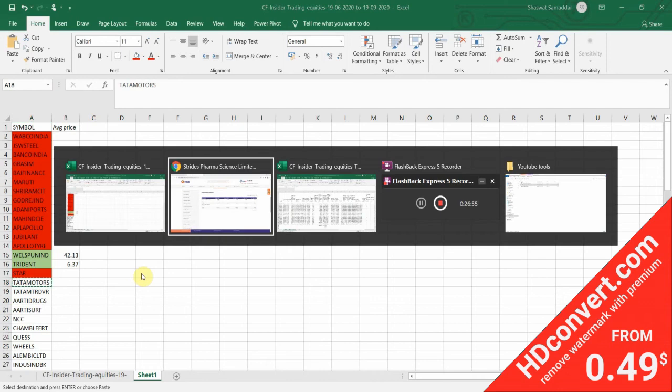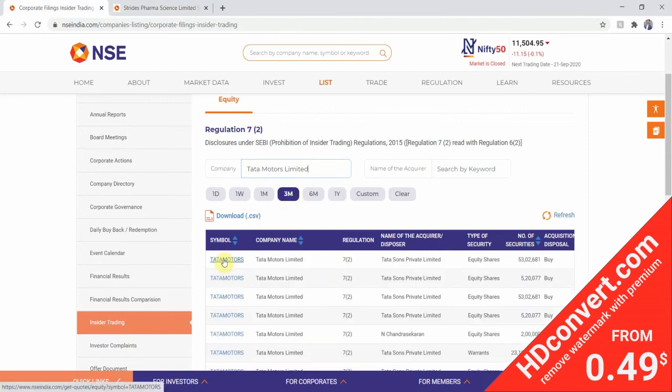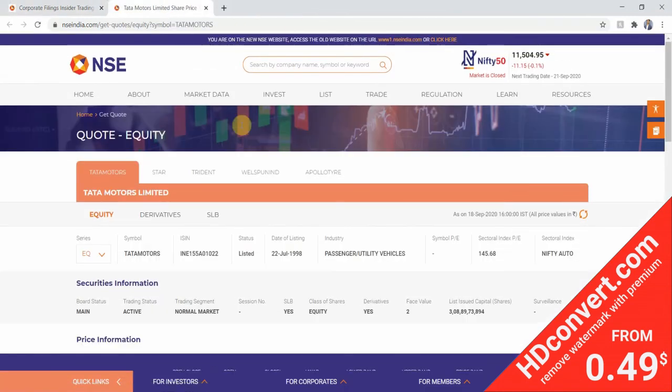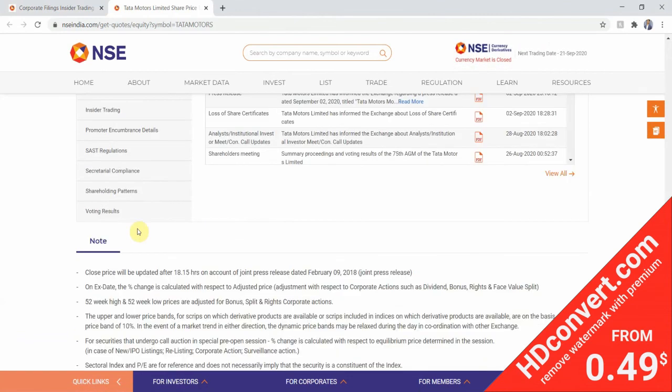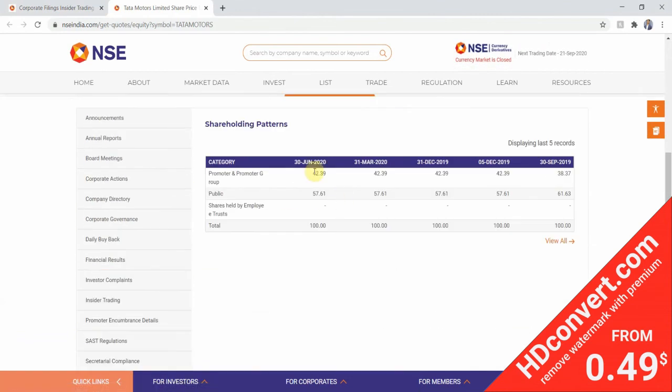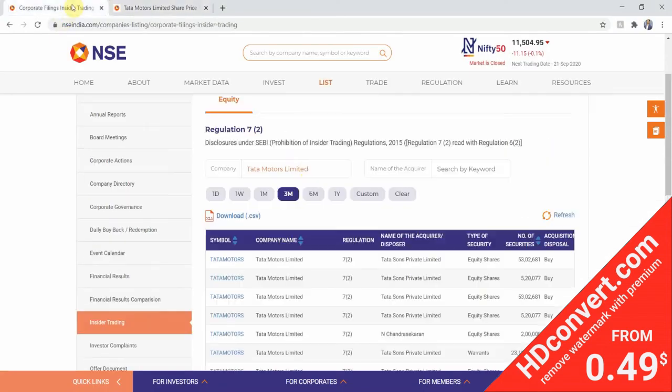Next is Tata MTDVR. Okay, let's copy it down. We will repeat the same process for all the 93 stocks here. I know it's a very tedious job and we have to do it manually. There's no other way we could do it. But it's all right. On the first day we have to do this for all 93 stocks, but I will tell you a shortcut. We can do this from the second day onwards. On the first day we don't have a way out other than doing it manually for all the 93 stocks.